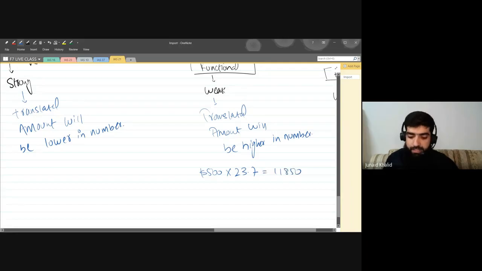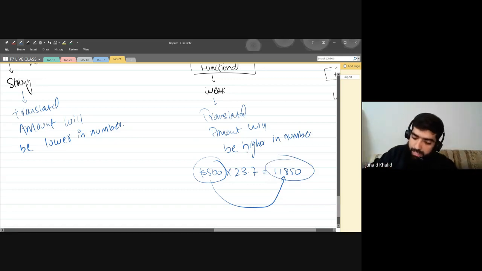Now just look at this. The foreign currency was $500, and once you have translated, the translated amount is higher in number, more than 500. When I use the words higher in number, it means more than the foreign currency.